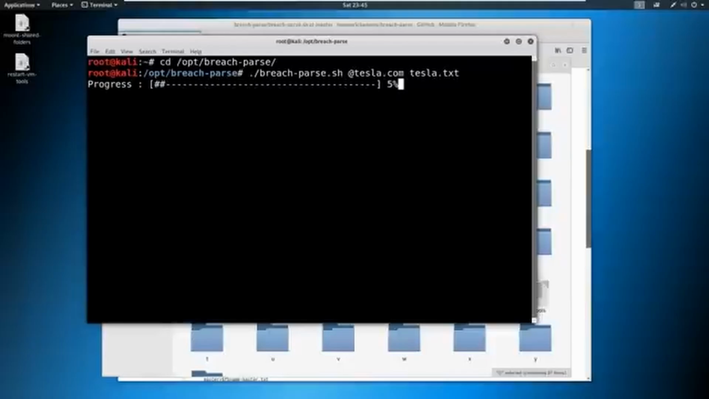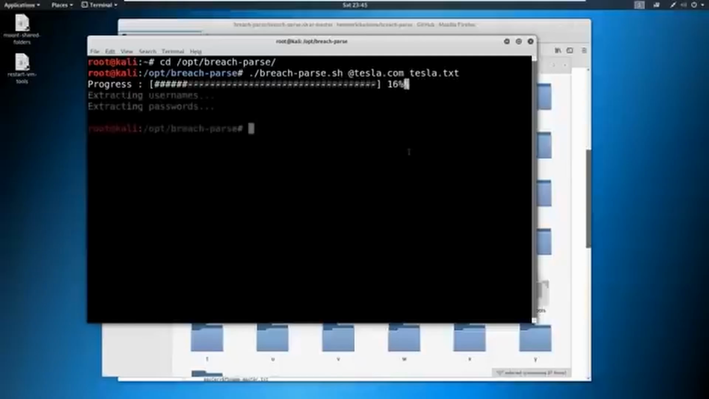So this is going to run through. It's going to take a minute here, and it's going to grab everybody's username and password that has tesla.com in the username, and then it's going to have all the passwords. And we're going to be able to decipher things from this. So I'm going to let this run, and as soon as it's done, I'll come back and we'll talk about the results. Okay, the results are back.